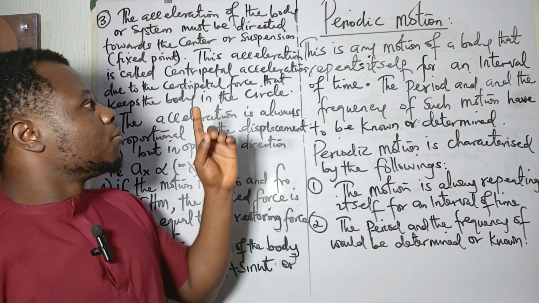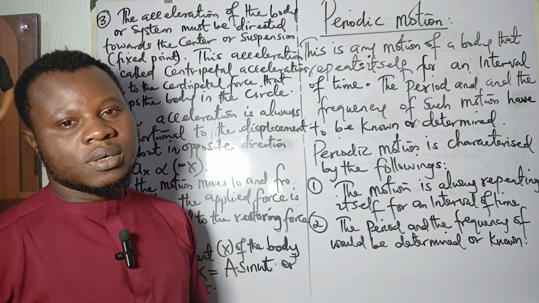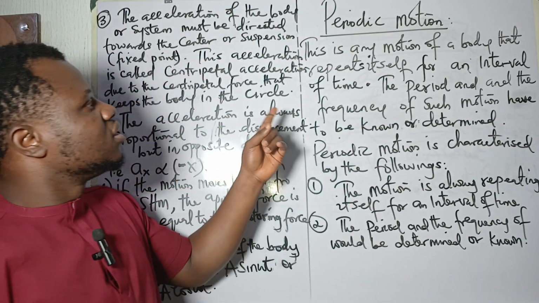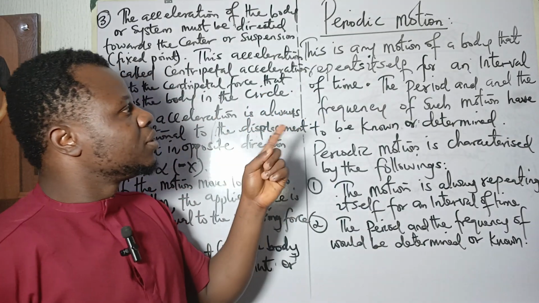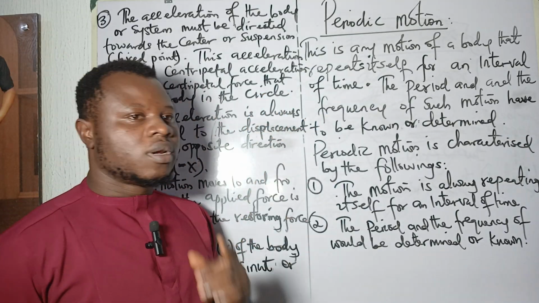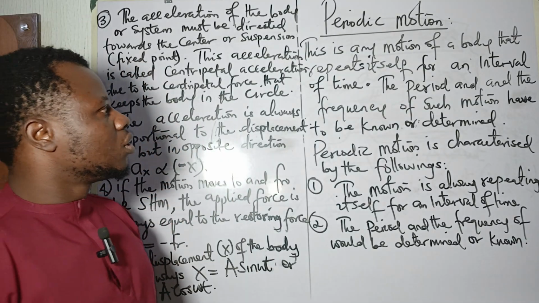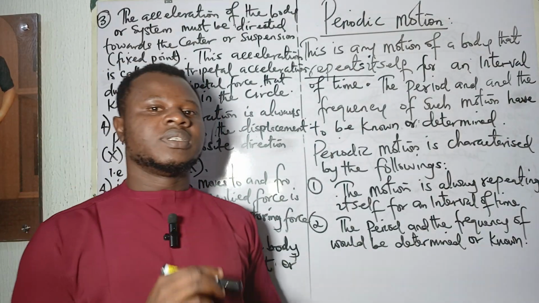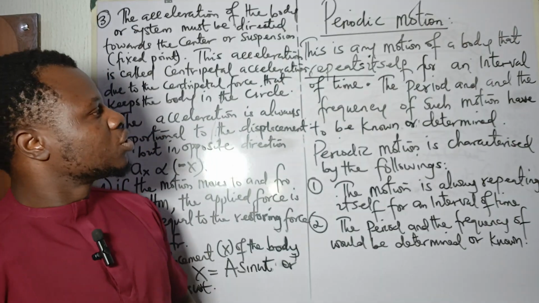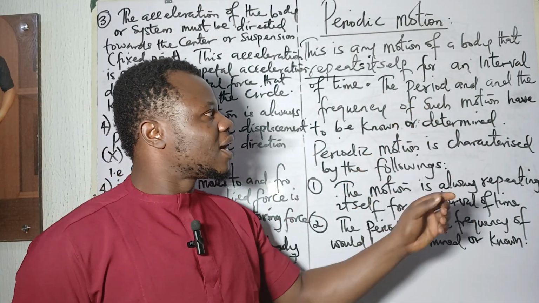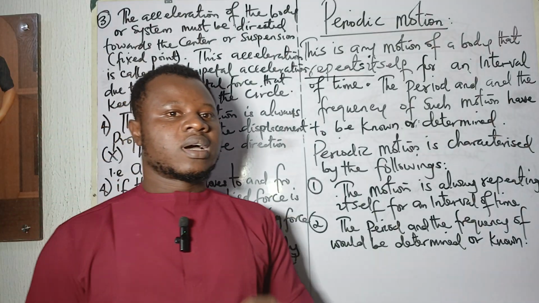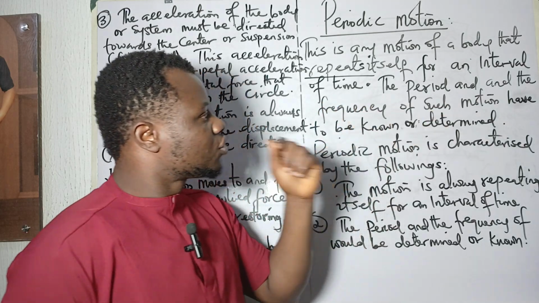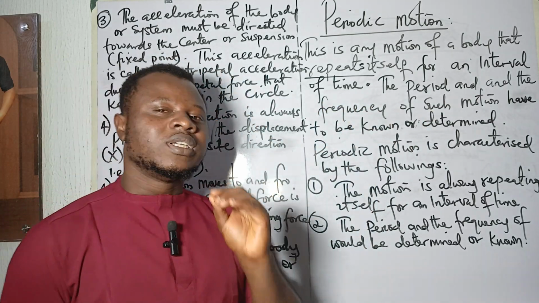Now, periodic motion is the topic we are going to have today. So what is periodic motion in physics? This is any motion of a body that repeats itself over an interval of time. Whenever we say periodic motion, always see that it repeats. The motion must repeat itself, and when that motion repeats itself, the period and the frequency of such motion are needed. So you need to get them. That's why we say the period and the frequency of such motion have to be known or determined.